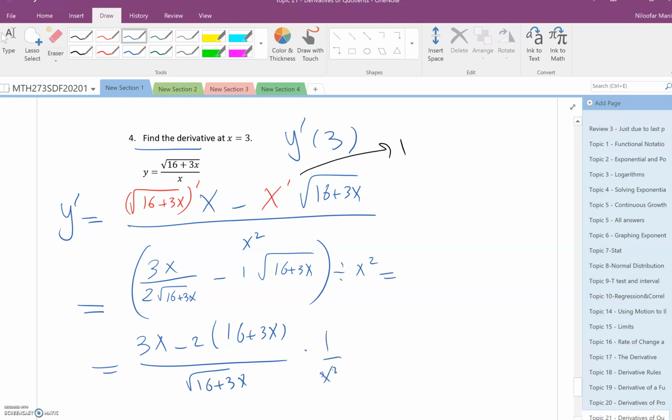So 1 over x squared, and this is 3x minus 32 minus 6x, divided by radical, times 1 over x squared, and you can simplify. Okay, so this is going to be minus 3x minus 32, and those, they don't change. Okay, so this one is this guy.